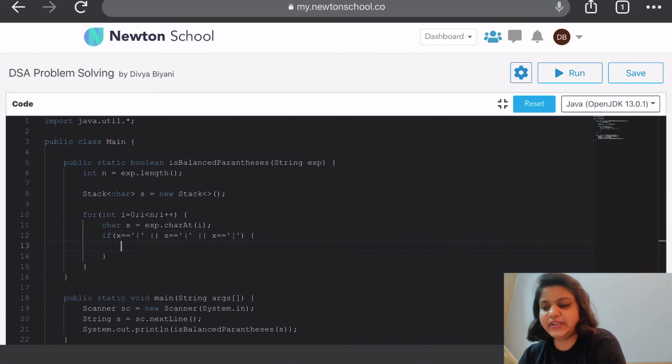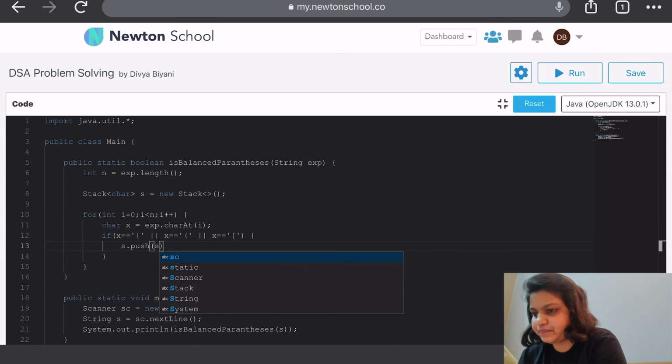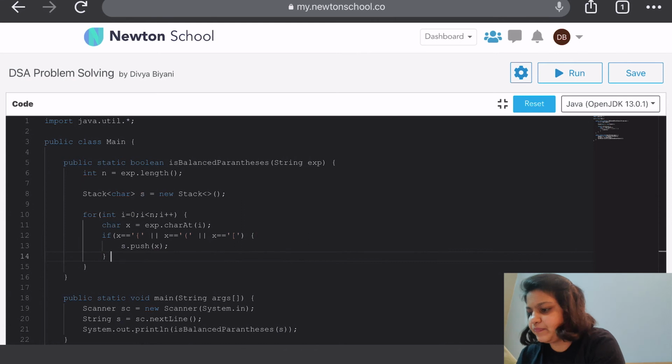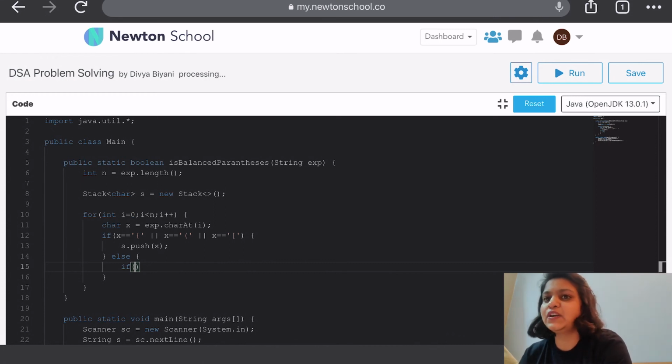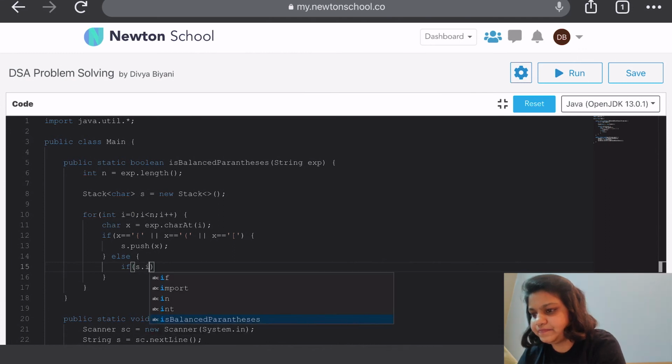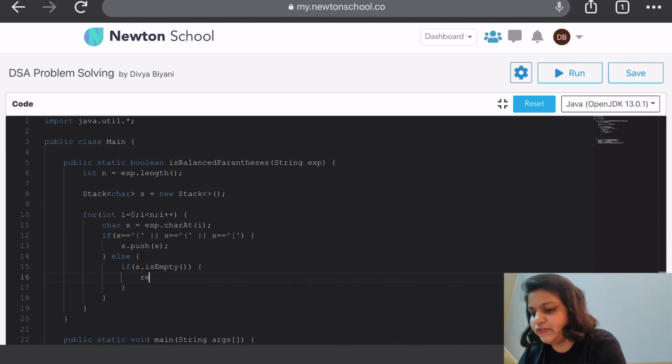If it's opening braces, then we are just going to push it in our stack. Else, we need to first check if our stack is empty or not. It can be that there are no opening braces and we only start with the closing braces. In that scenario, our string is non-balanced parenthesis. So we need to first check that if our stack is empty, then we need to return false because our parenthesis is not balanced.